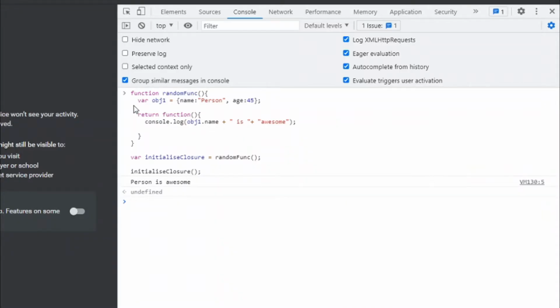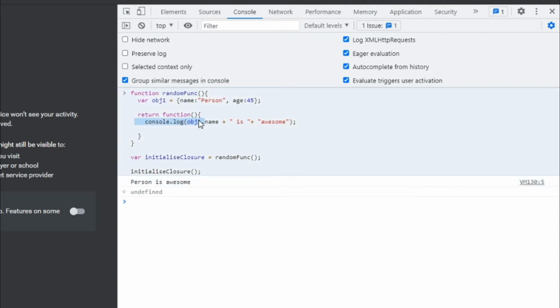If you see the code here, the function randomFunc gets executed and returns a function when we assign it to a variable, initialClosure. The returned function is then executed when we invoke initialClosure. It will give the output as "person is awesome". And this is possible because of a closure.